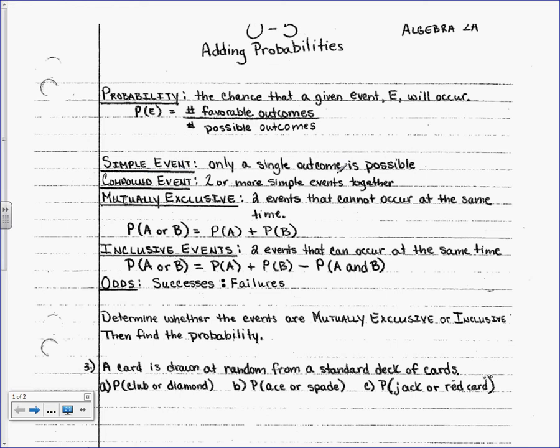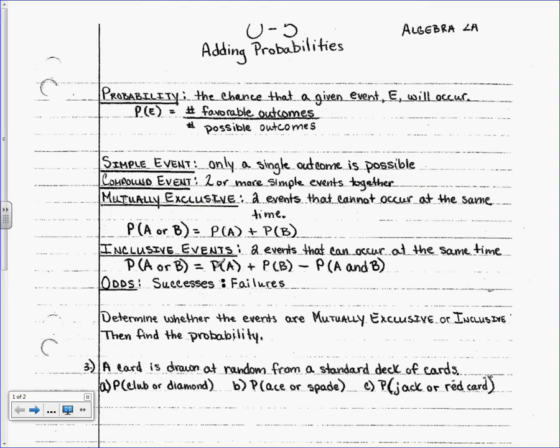Simple event is only a single outcome is possible. So for example, both things I just told you, the probability of a tail on a coin, or the probability of a 3 on a die. That's a simple event. Okay? Compound event is 2 or more simple events together. For example, what is the probability, I'll use cards this time, of getting an ace or a spade? Getting an ace is a simple event, getting a spade is a simple event, and I'm shoving the two together. Do you get what I'm saying? So it's more than one thing shoved together.